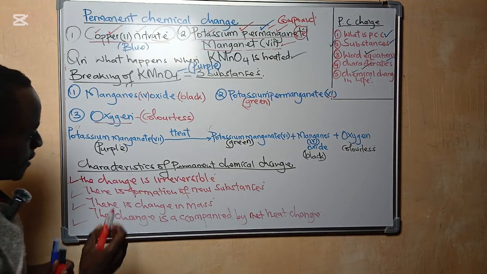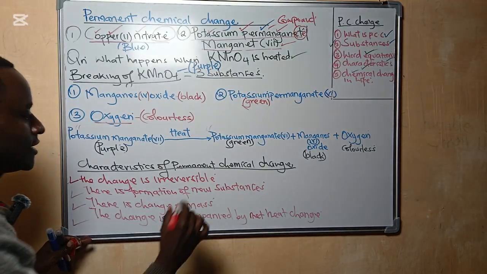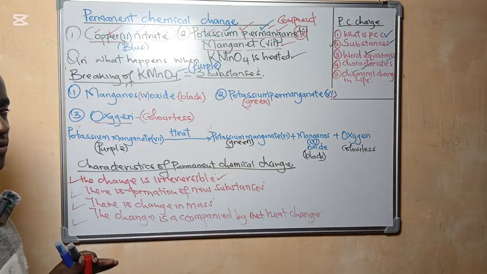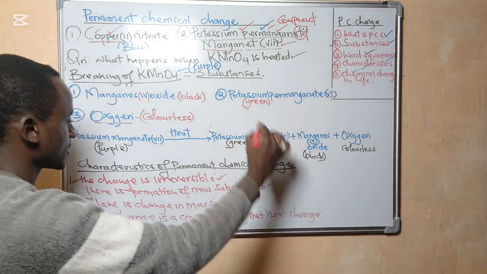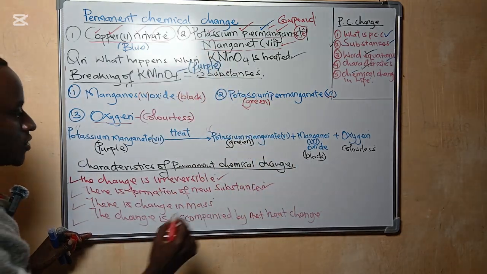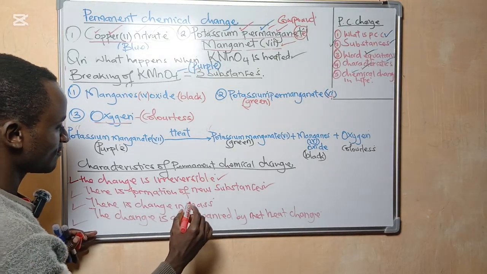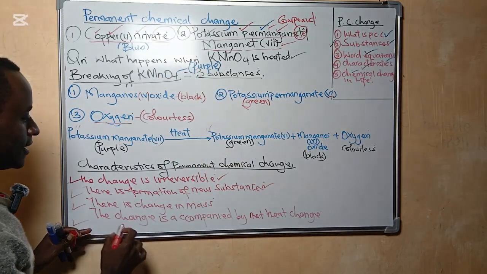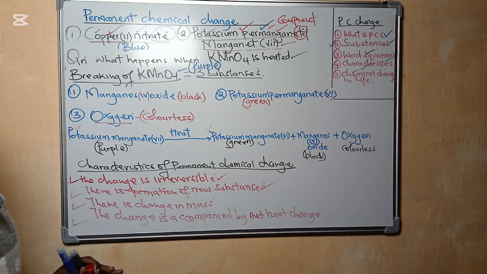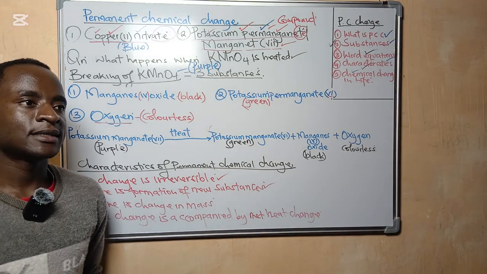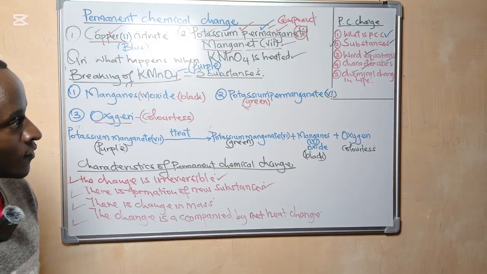Just a quick summary. Characteristics of a permanent chemical change. One, the change is irreversible. Two, there is formation of a new substance or new substances. Three, there is change in mass. Then the change is accompanied by net heat change. And for this we can say the heat is either released or absorbed from the environment.